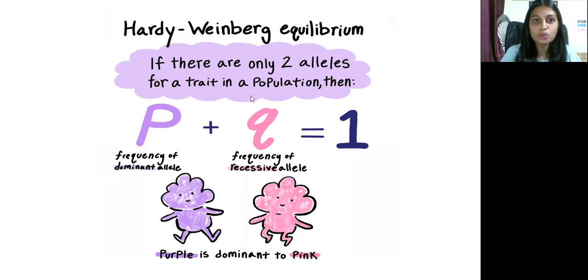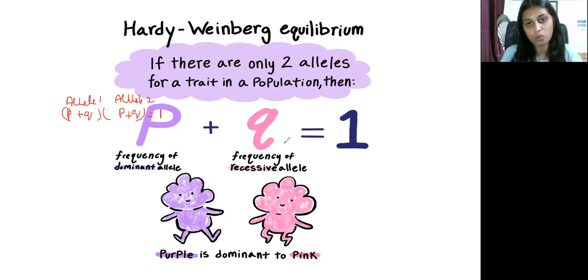So here, for two alleles, p plus q is equal to 1. First of all, what are p and q?